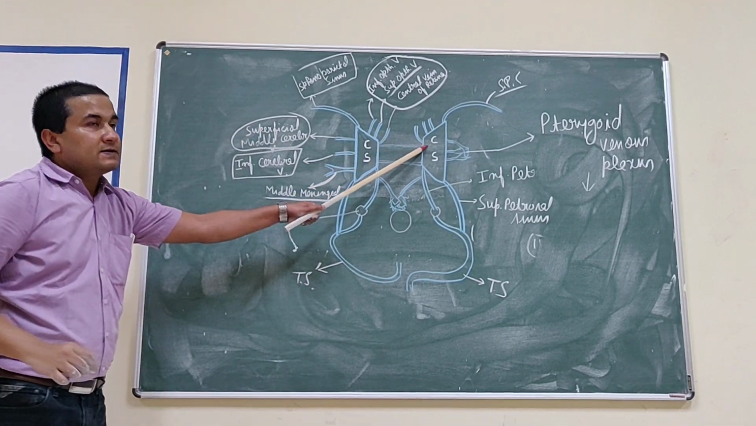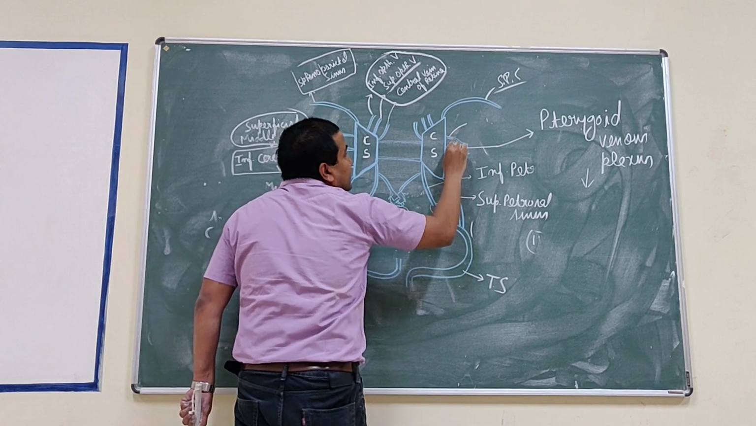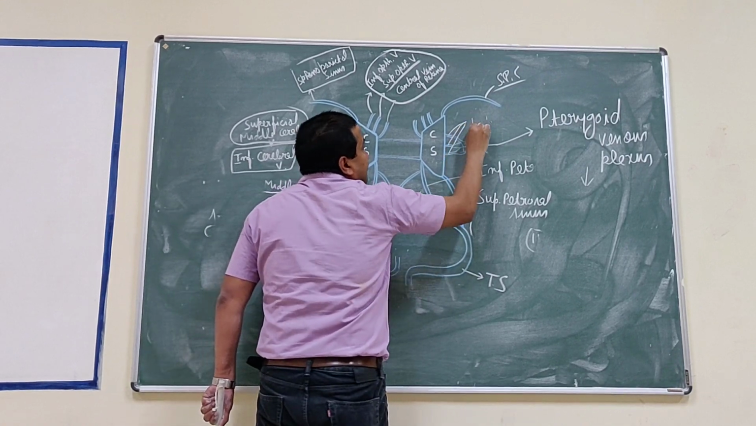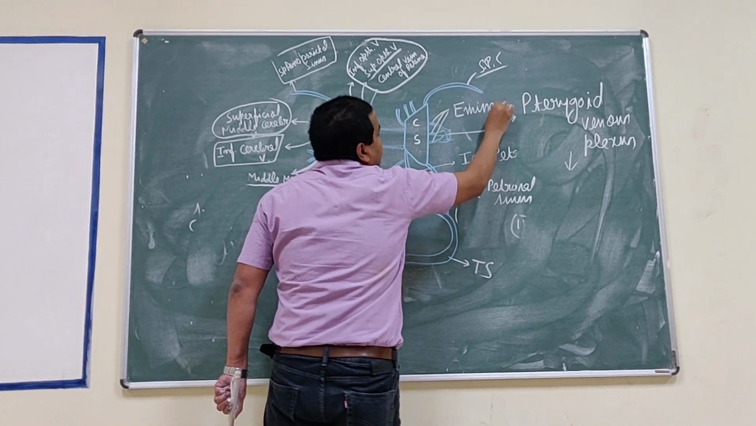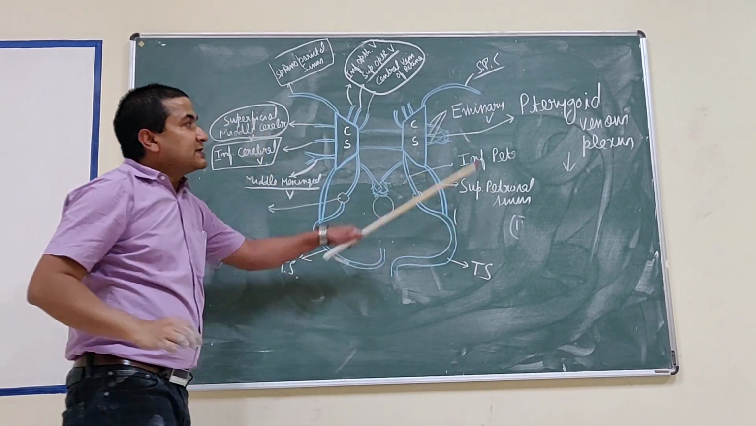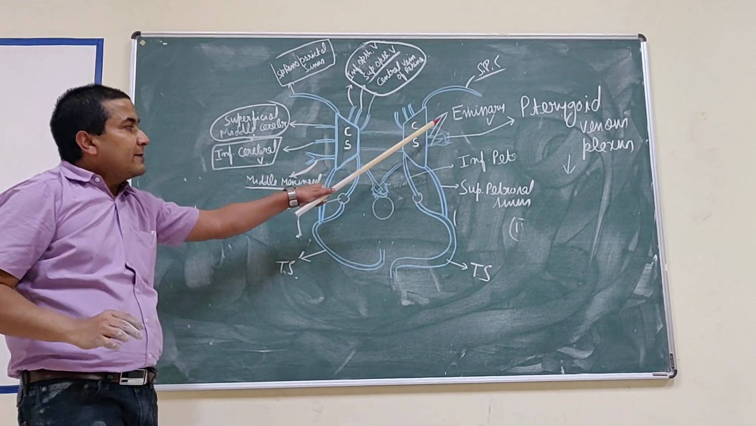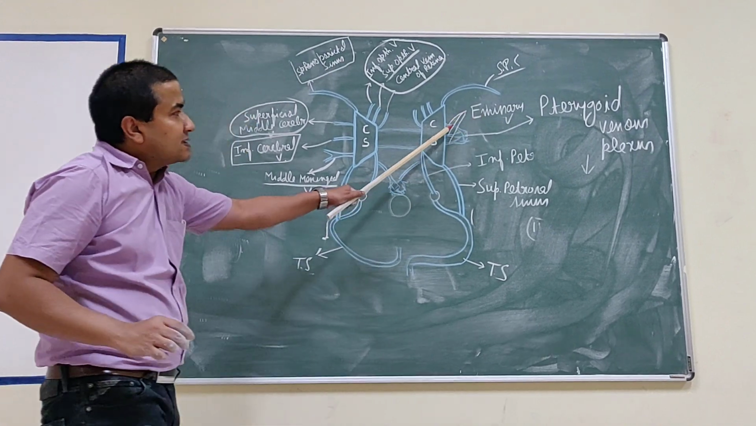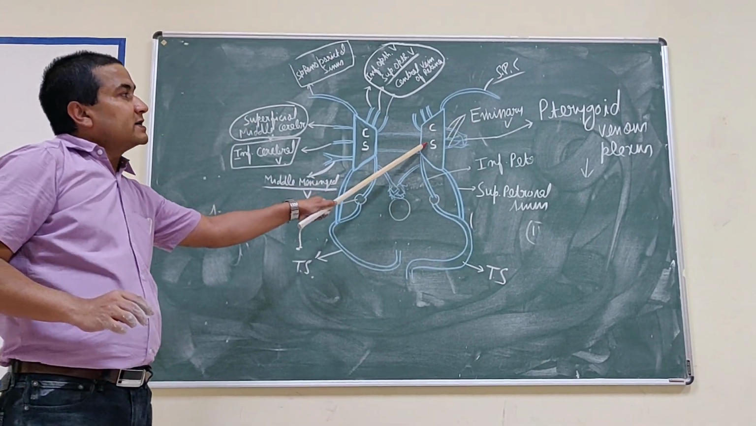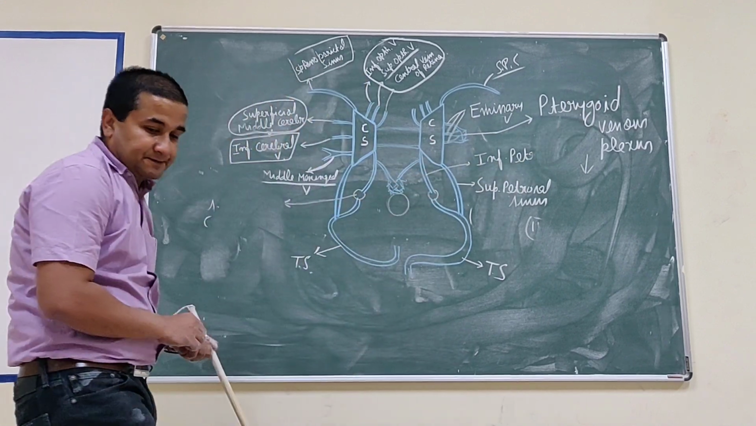This cavernous sinus communicates with this plexus through the emissary veins. These emissary veins pass through the foramen ovale, foramen spinosum, as well as the foramen lacerum. And these emissary veins connect the cavernous sinus with the pterygoid venous plexus. These are important relations.